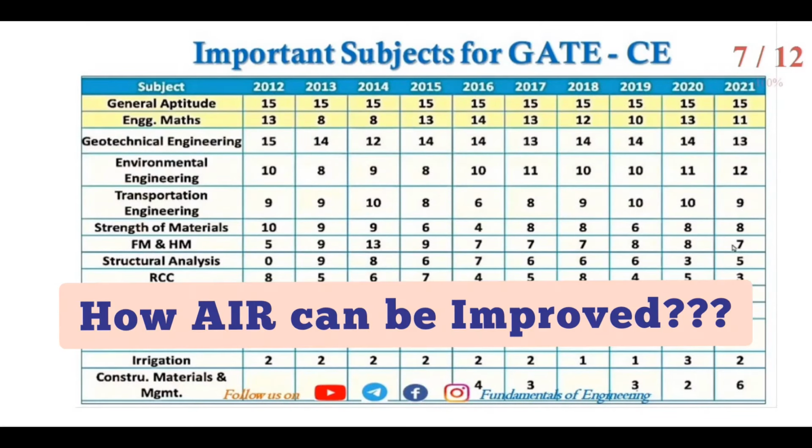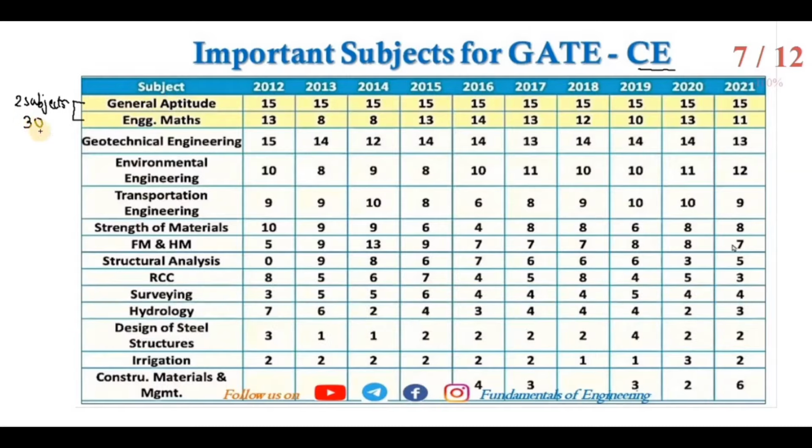How will you get them? Now you can see in the different years how the marks of these subjects are distributed in the GATE exam for civil engineering. So now we have two subjects, general aptitude and engineering mathematics, which can give a maximum of less than or equal to 30 marks.